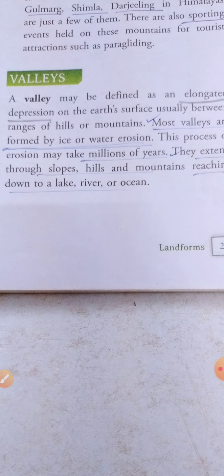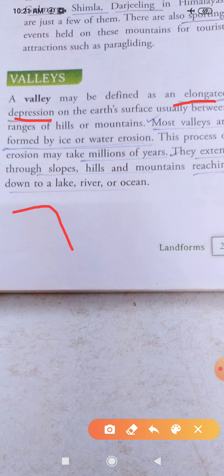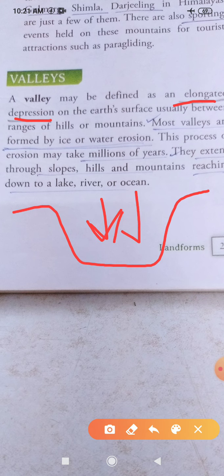A valley may be defined as an elongated depression on the earth's surface, usually between ranges of hills and mountains. Let's try to understand. It's written elongated depression. First of all, let us understand what a depression is. A depression means any dropped down part of the land. You can see this part is pushed down, or pulled down. This type of ditch area or lowland area is called a depression. I think all of you can understand.